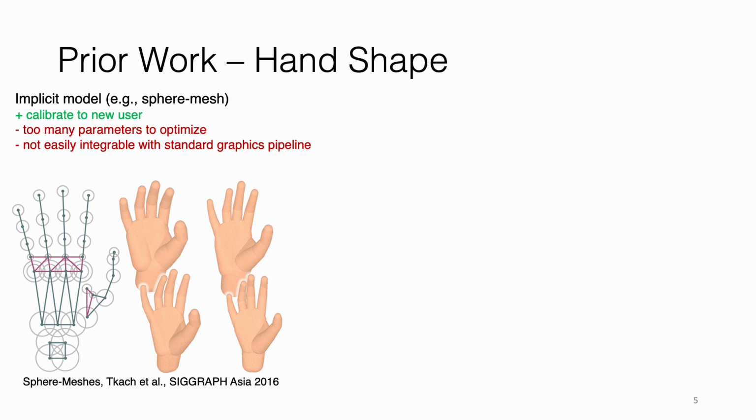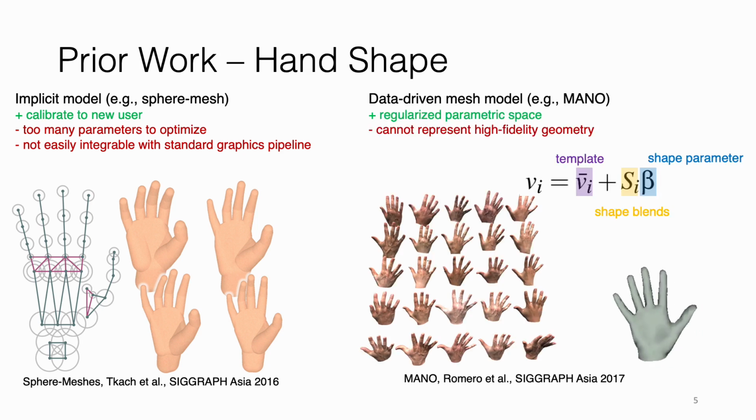Further, such implicit models could not leverage modern GPU hardware for efficient rendering, which is essential for real-time hand tracking applications. In contrast, data-driven mesh models, for example, the widely used MANO hand model, used blend shapes to offset a template hand mesh. However, the shape space is limited by the training set, and these blend shapes cannot model high-fidelity geometry.